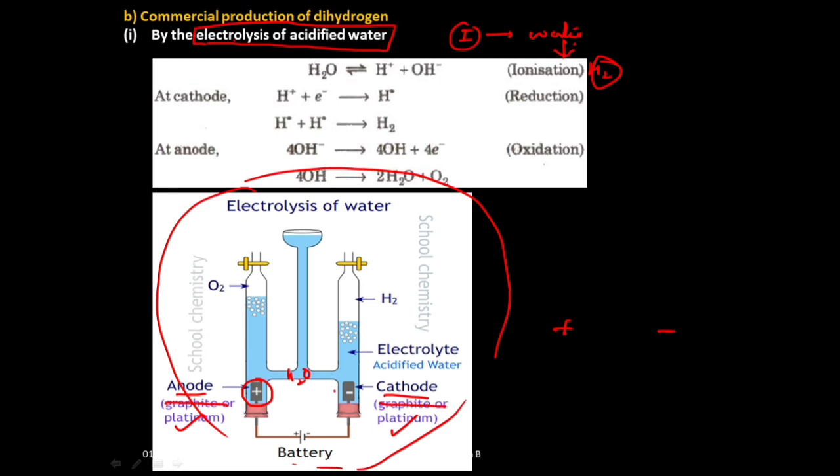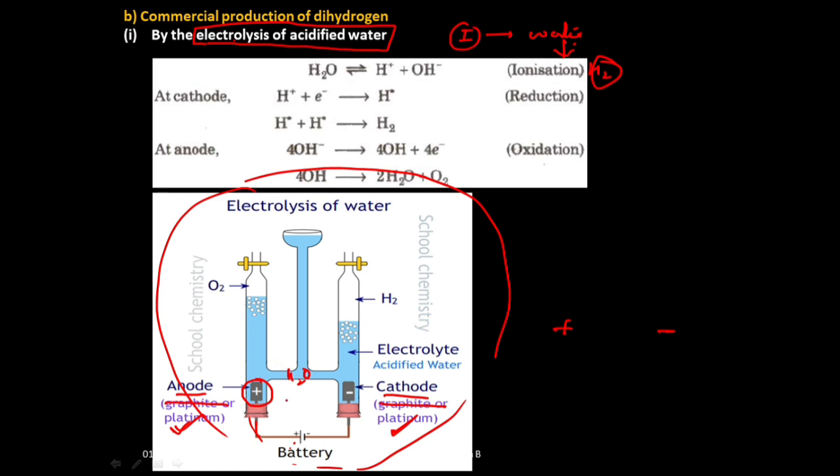Okay, because NCERT has mentioned platinum, so we will remember platinum only. We will use platinum material as cathode and anode. These electrodes are connected to an external battery, through which we will pass current. So when we pass current through this battery, current will flow here, isn't it?